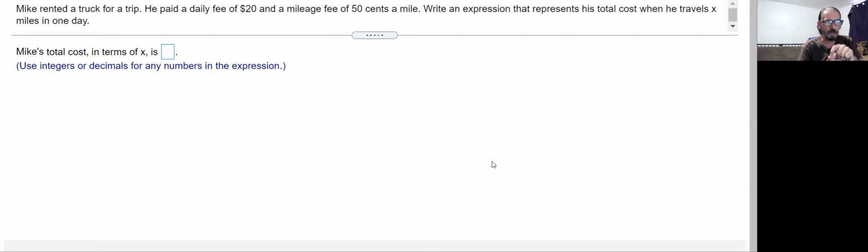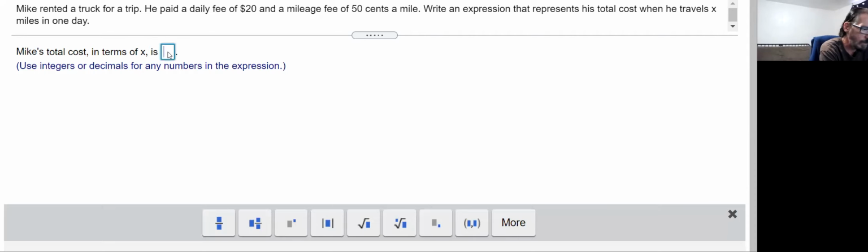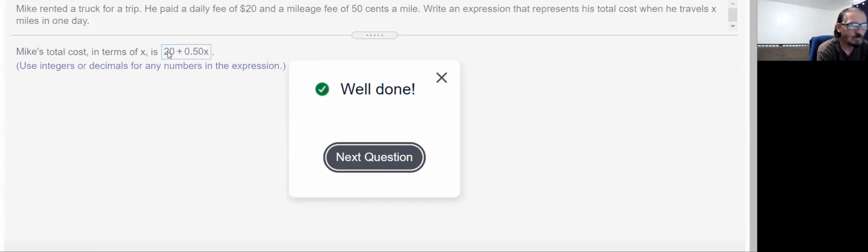Here, the mileage fee that he's paying is 0.50 times X, but then he has to pay an extra $20 for the daily fee. Now, normally that would be written afterwards. Let's see what happens if it accepts it with adding 20 first. It has taken that, but there will be a point where we'll want to put the X term first.